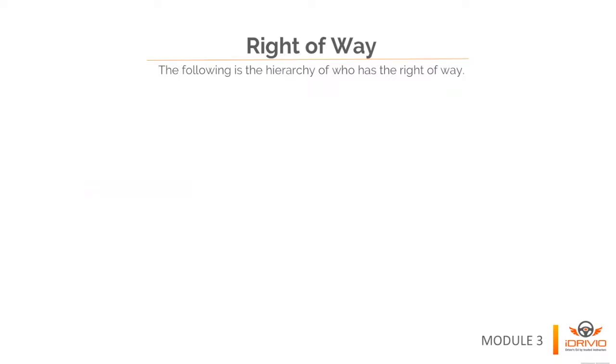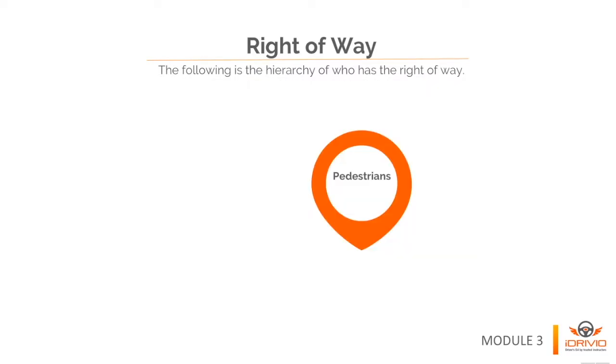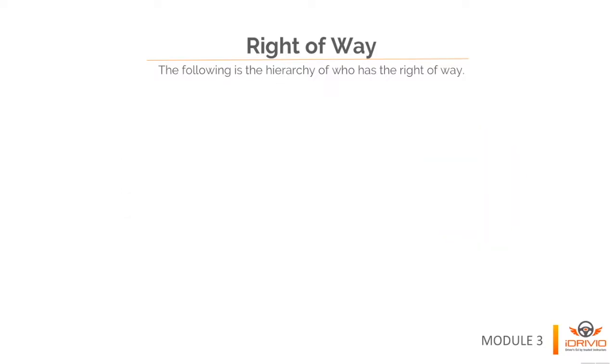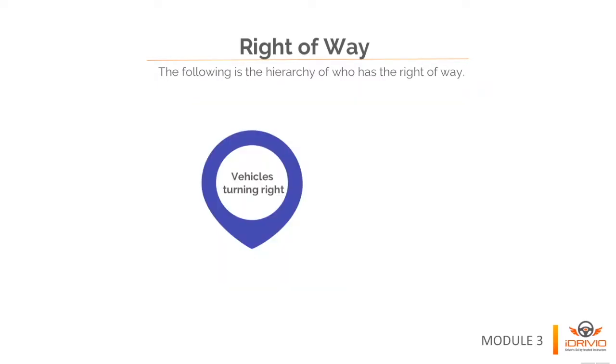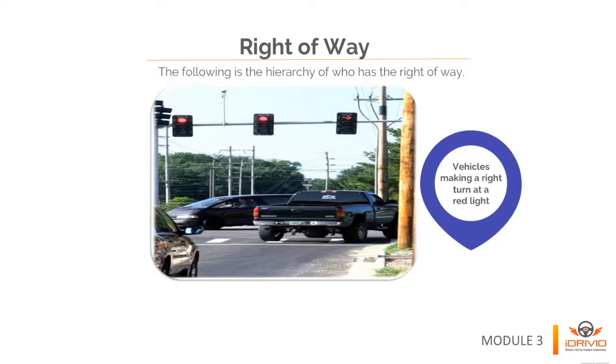First, emergency vehicles. Second, funeral processions. Third, pedestrians. Fourth, vehicles turning left with a protected left turn arrow. Fifth, vehicles going straight. Sixth, vehicles turning right. Seventh, vehicles turning left. Eighth, vehicles making a right turn at a red light.